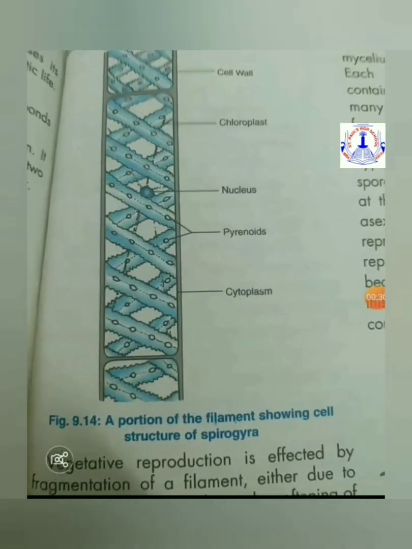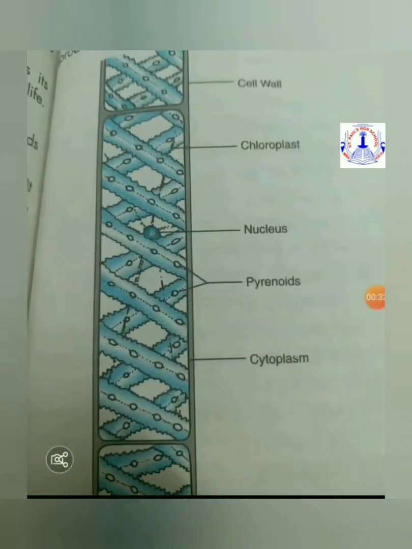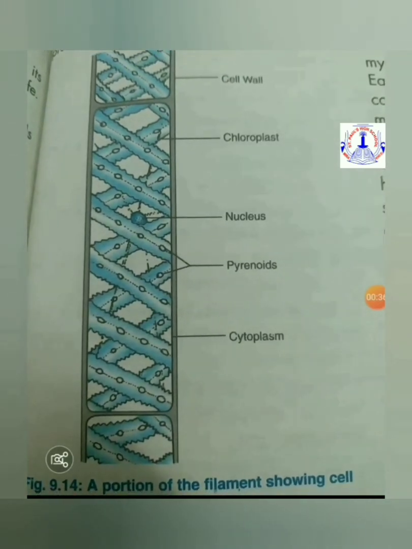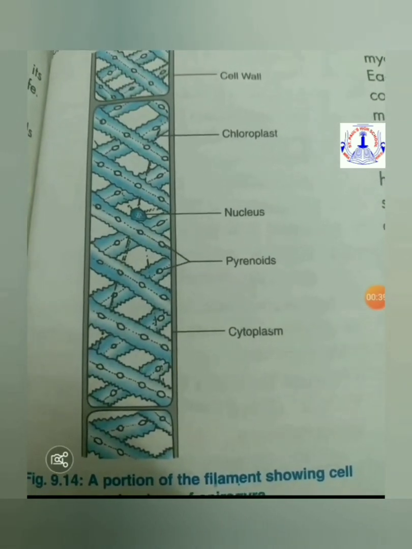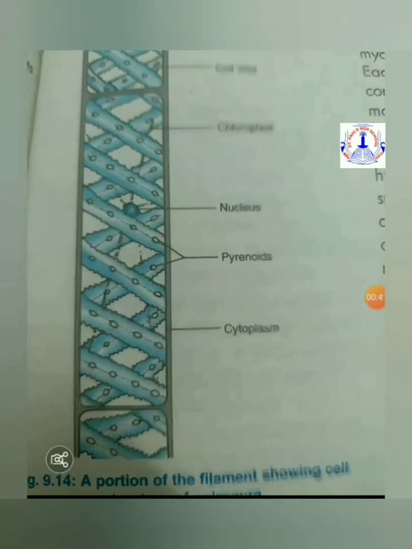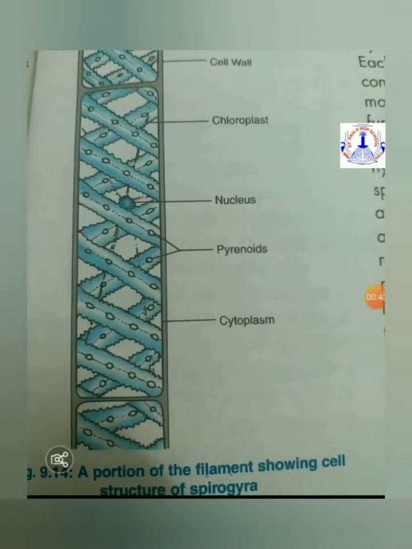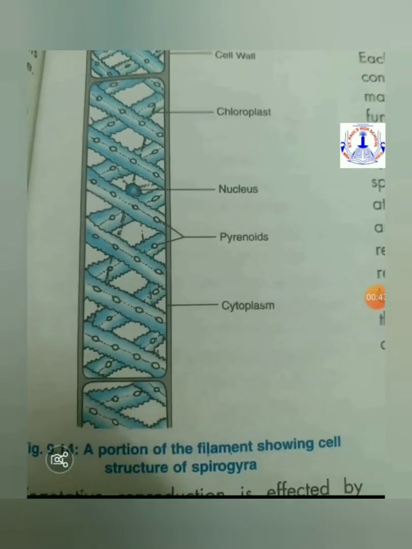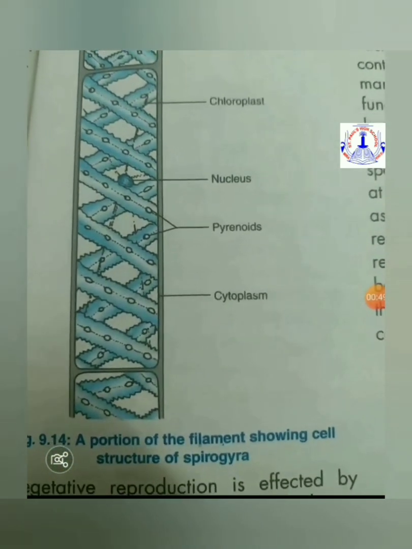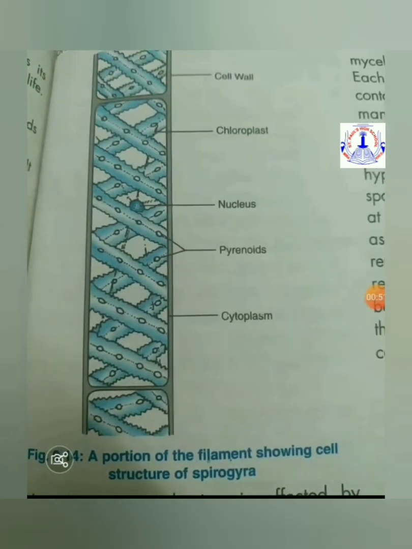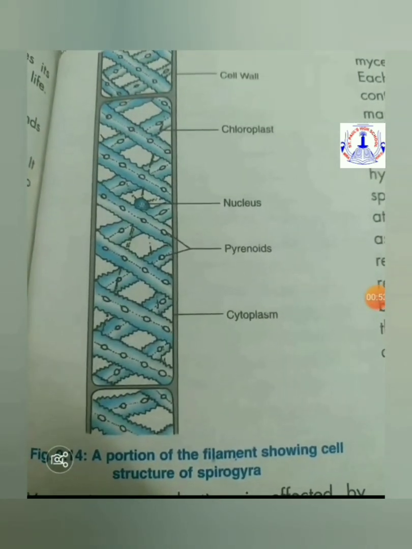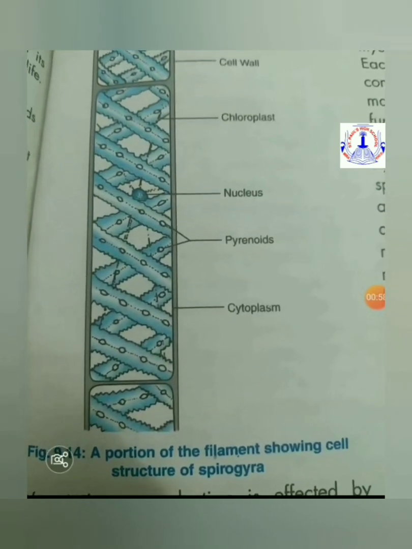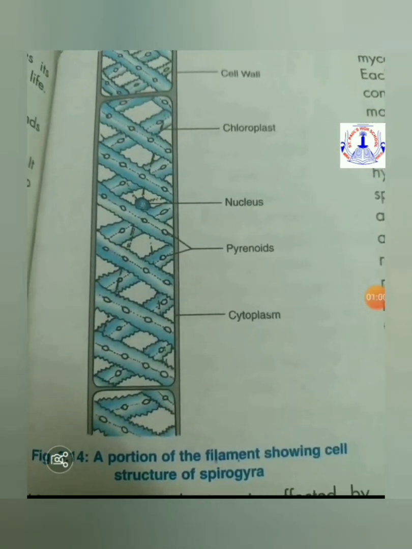It has a cell wall which is made up of cellulose and pectose. Chloroplast gives them green color and helps in photosynthesis. The nucleus is present in the center, suspended. Pyrenoids are also present. Then cytoplasm is also present. Spirogyra reproduces by vegetative reproduction and sexual reproduction. That is all about Spirogyra.